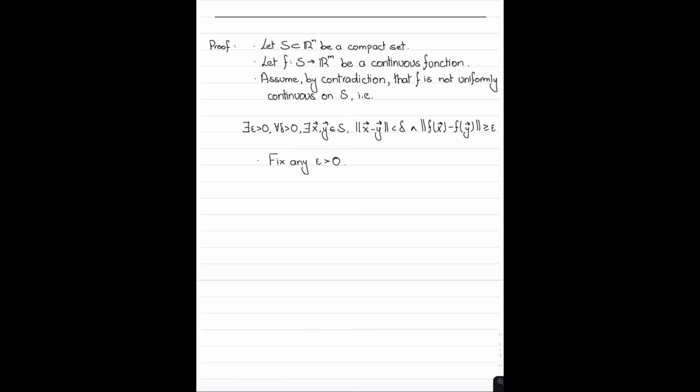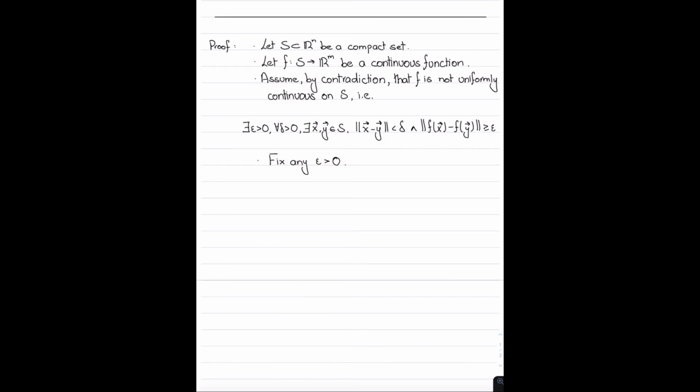Okay, so here's the idea behind this. I'm going to pick two sequences in S. Let's call them x_k and y_k. And then I'm going to show that under certain restrictions, both x and y will converge to the same value. Let's say they converge to a. And since S is compact, and x_k and y_k are sequences in S, we know that this a must also lie in S.